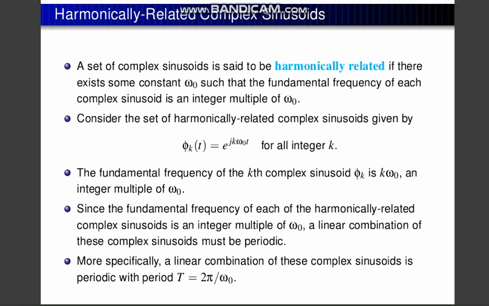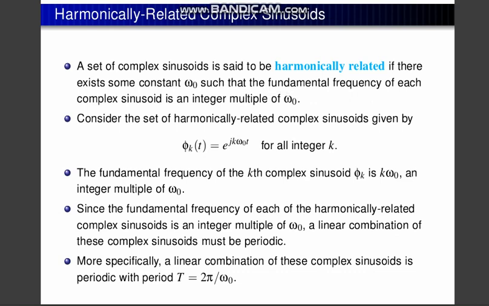Omega naught is the angular frequency, known as the fundamental frequency, as it depends on the periodic signal. So the fundamental frequency of each complex sinusoid is an integer multiple of omega naught. Integer multiple means it can be 1 omega naught, 2 omega naught, 3 omega naught.